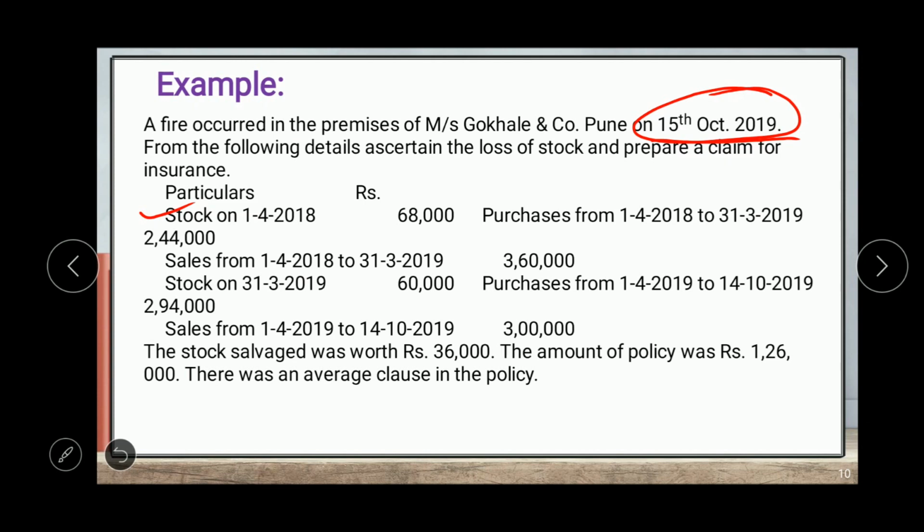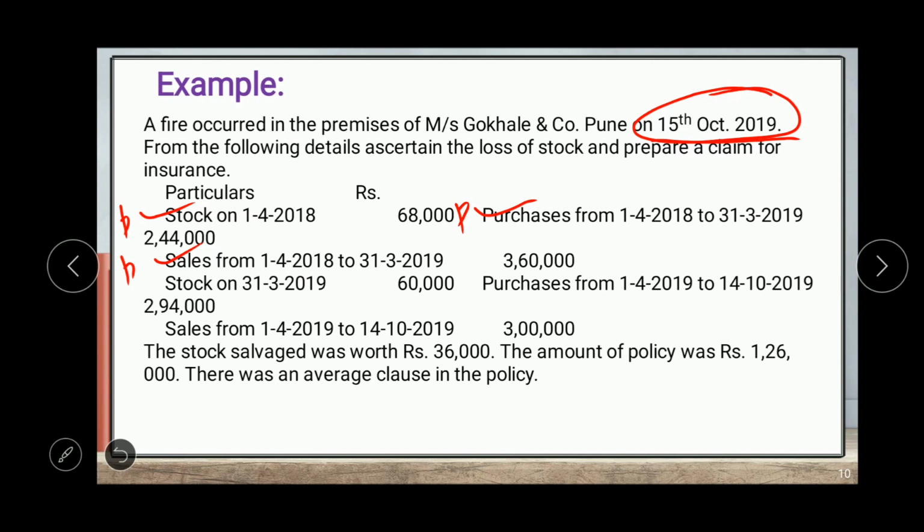So this is the purchase for the previous year. We can write it as P for previous year. Sales from 1st April 2018 to 31st March 2019. So this is the sales for previous year, which is 3,60,000.